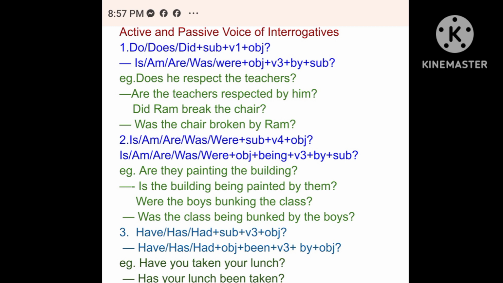And the passive pattern is have or has or had plus object plus been plus verb 3 plus by plus subject and question mark. For example, have you taken your lunch? Now let's see how it changes. Since the subject your lunch is singular here, we have used the singular form of verb has. So has your lunch been taken?